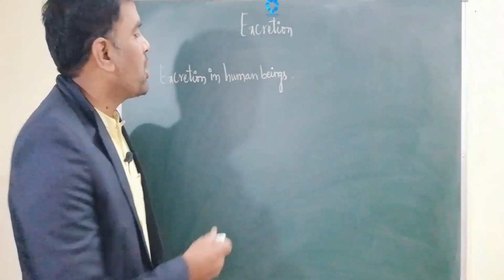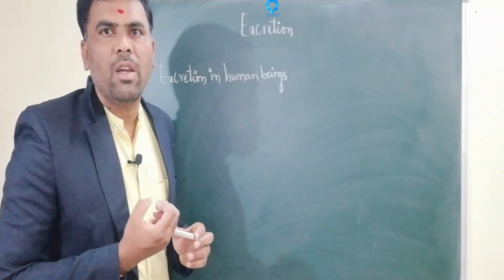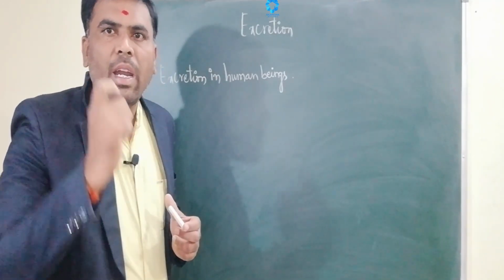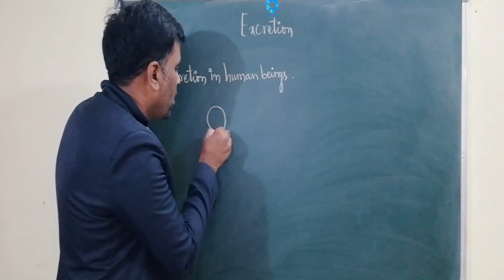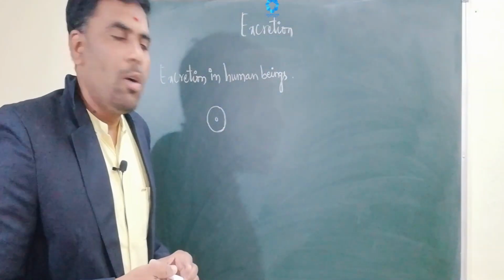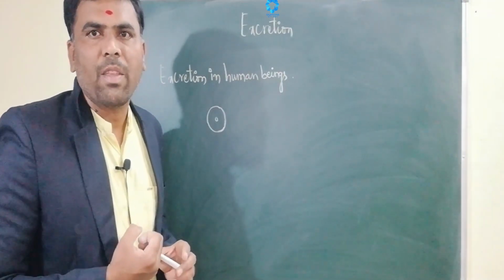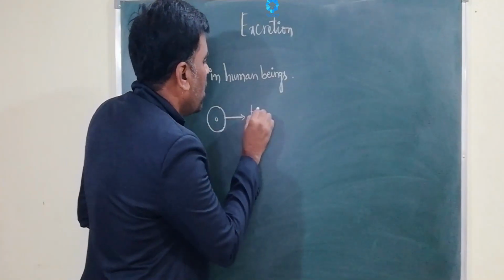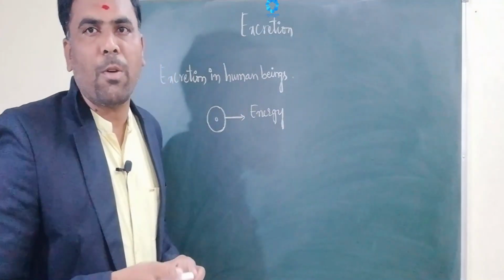Next, excretion in human beings. Human beings are multicellular organisms. The body is made up of millions of cells. Each cell is considered a small factory. In this cell, a lot of metabolic activity takes place, and due to it some substances are produced. Say for example, in respiration, energy is produced. Along with the energy, some wastages are produced.